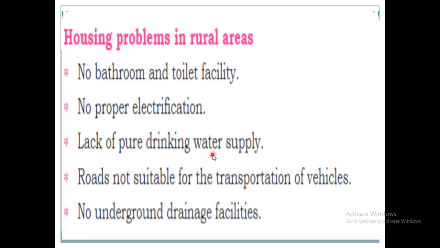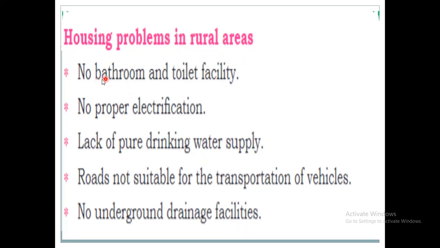They will not get pure drinking water, and the roads in rural areas are not suitable for the transportation of vehicles, so it is very difficult to travel in rural areas. In the same way as urban areas, in rural areas also there are no underground drainage facilities. So these are some of the housing problems faced in rural areas.